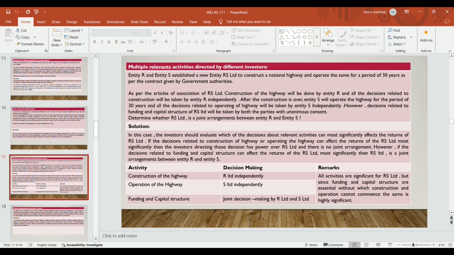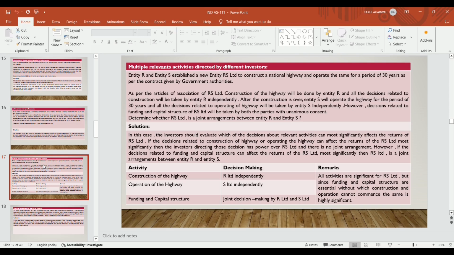After the construction is over, entity S will operate the highway for the period of 30 years, and all the decisions related to operating the highway will be taken by entity S independently. However, the decisions related to funding and capital structure of RS Limited will be taken by both the parties with unanimous consent. Determine whether RS Limited is a joint arrangement between entity R and entity S.